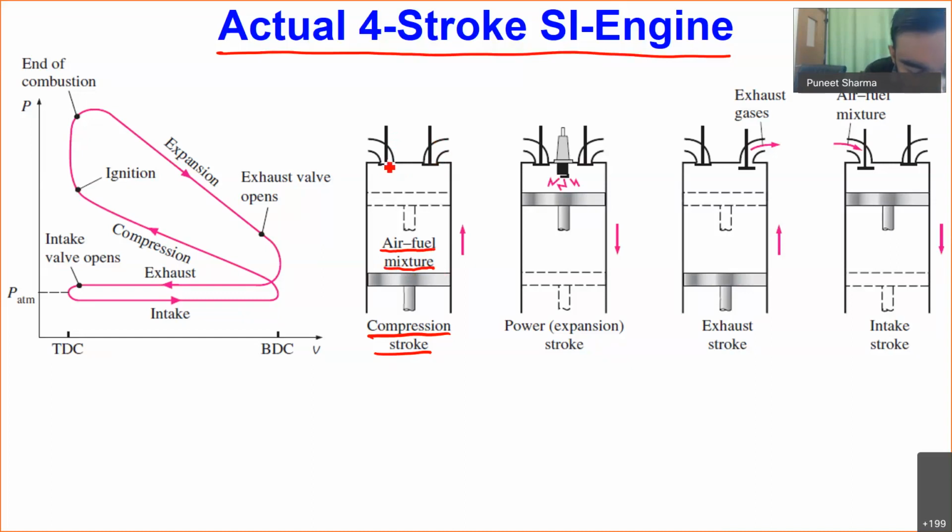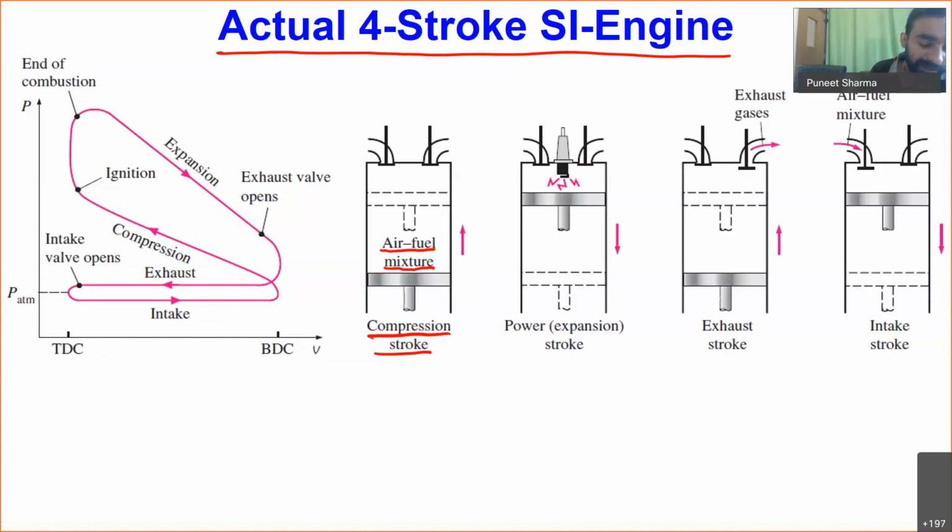So you can see both the valves are actually just attached to the cylinder top surface. So that's why both these valves are nothing but closed. Okay. So if both the valves are closed and we are having a mixture of air and fuel, what we are doing is the compression. We are moving from bottom dead center to top dead center.